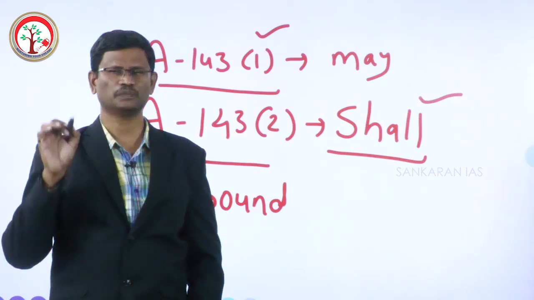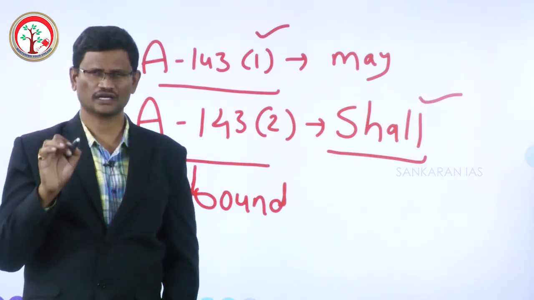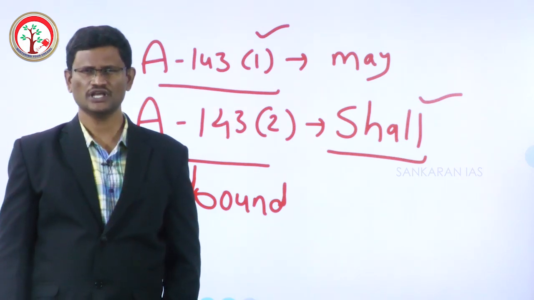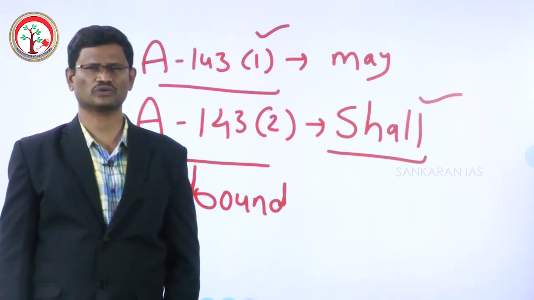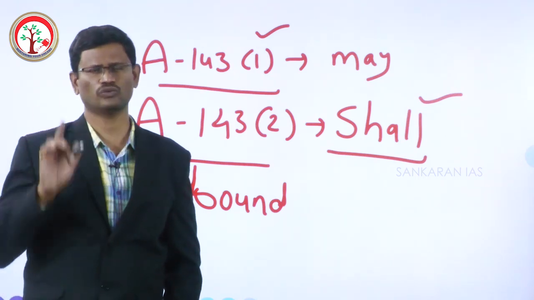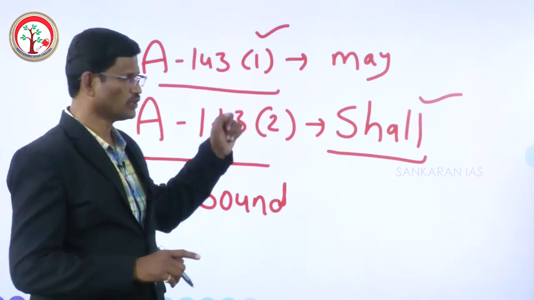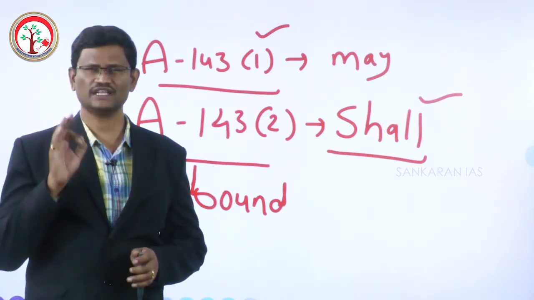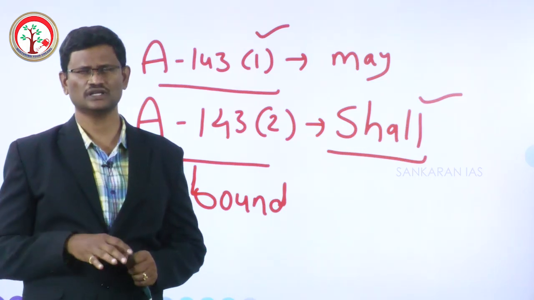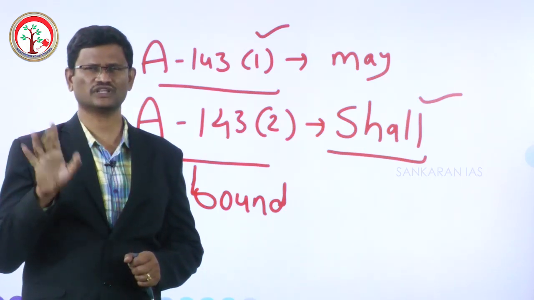Ordinarily, the Supreme Court is bound to give the opinion because the word used is shall. But if there is a compelling reason, if there is a valid reason why the opinion cannot be given, the Supreme Court can reject giving the opinion.